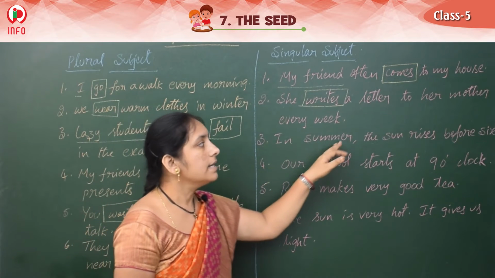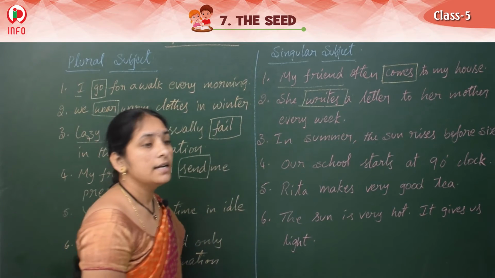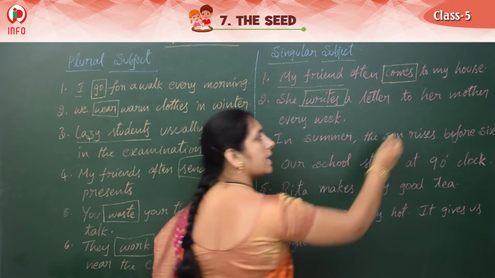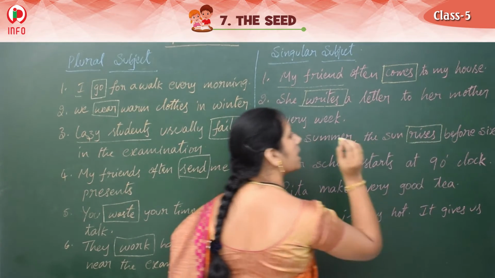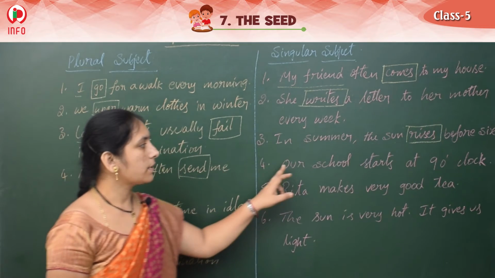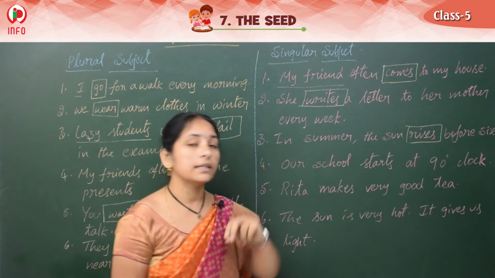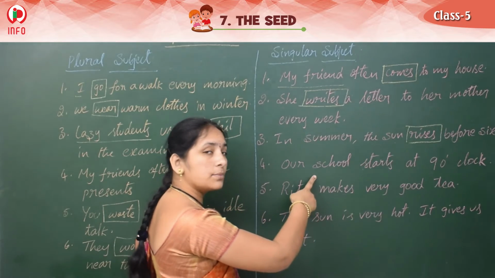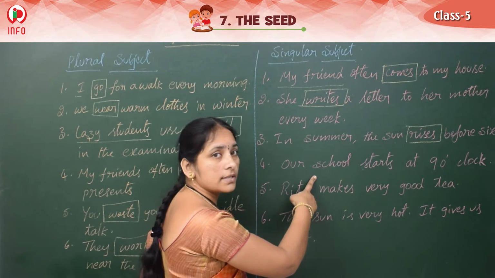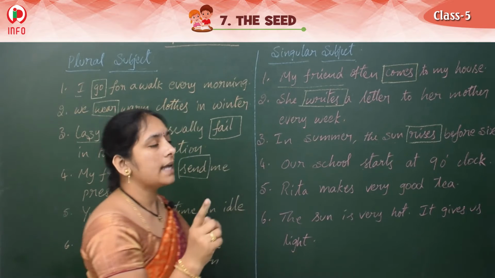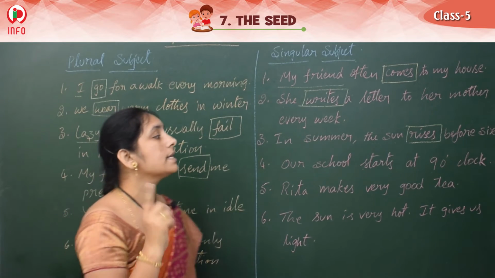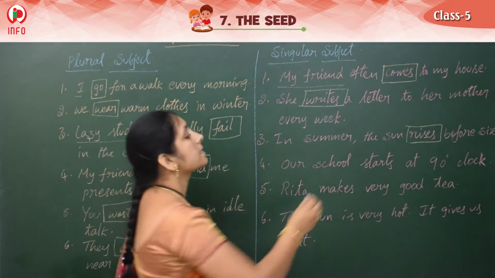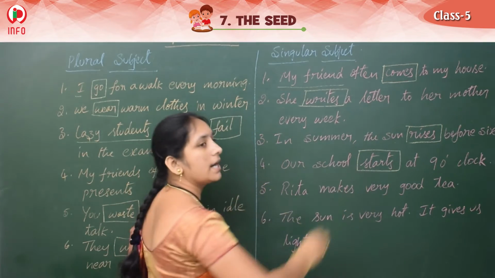And in summer, the sun rises before 6. The sun rises. Yes, how many suns are there? Only one, right? So that's why singular means we should write s/es form of the verb. Alright. And next one, our school starts at 9 o'clock. Our school starts. S/es is there. Why? Subject is here school, not schools. Suppose here schools at 9 o'clock means we should write schools start. Our school is there, that's why we should write starts.